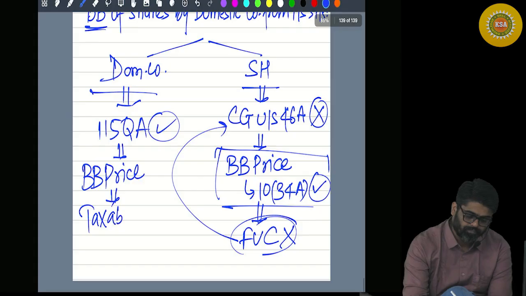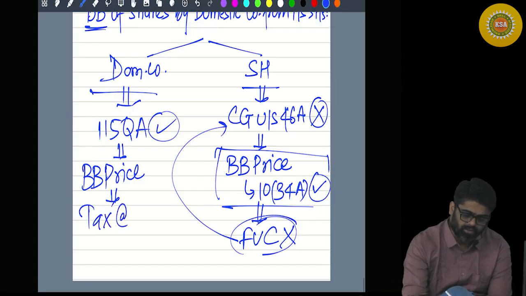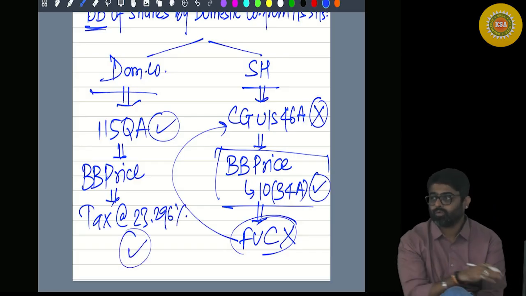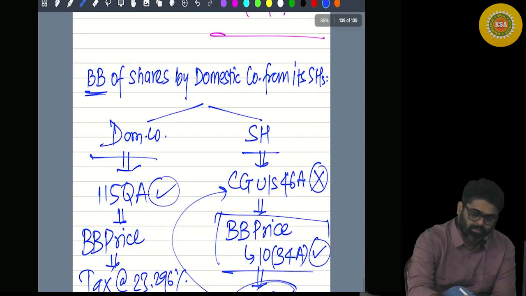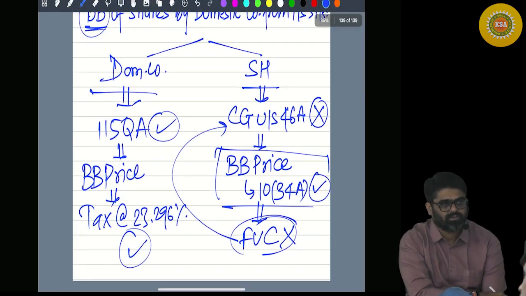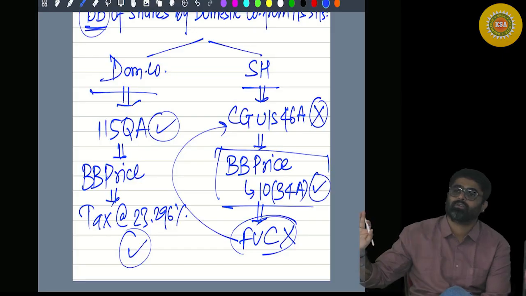So under section 115QA, which is applicable, on the buyback price, tax at the rate of 23.296% will be paid by the company. So on the entire 5 lakh rupees of buyback price, for example, if the buyback price was 5 lakhs, the company has paid tax. So shareholder, ignore 5 lakhs.